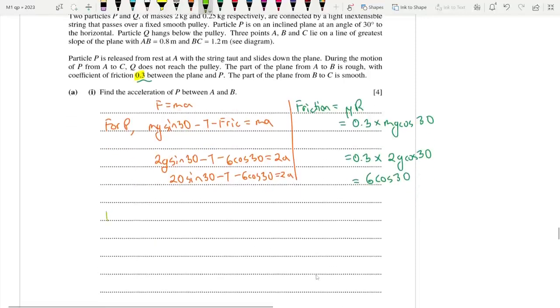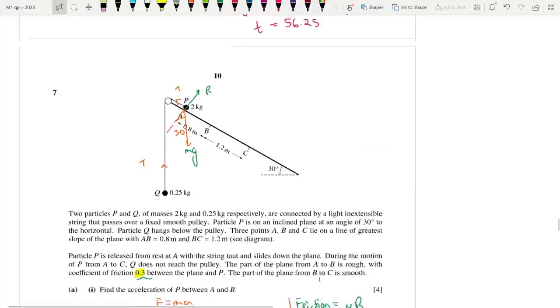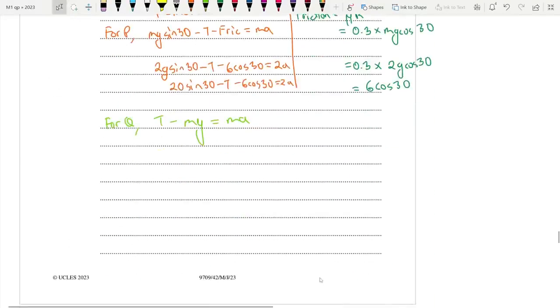On the other hand, for Q, it is a vertical particle, so tension is just pulling it up, and mg is just pulling it down, is equal to ma. The mass is in fact 0.25 only, so we can write that tension minus 0.25g is equal to 0.25a. Now we can solve them simultaneously.